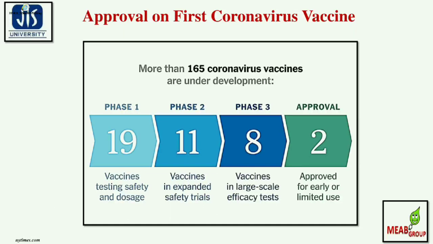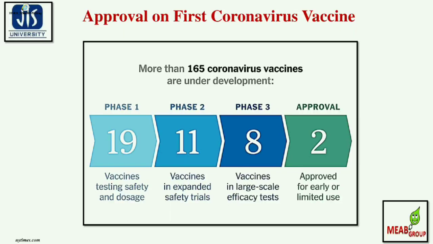Now, what about the approval of the first coronavirus vaccine? This is a nice pictorial presentation which shows that more than 165 coronavirus vaccines are under development. In phase 1, testing safety and doses, 19 vaccines are there. In phase 2, 11 vaccines are in expanded safety trials. In phase 3, 8 vaccines are in large-scale efficacy tests. And finally, in the approval stage, 2 vaccines are approved for early or limited uses.